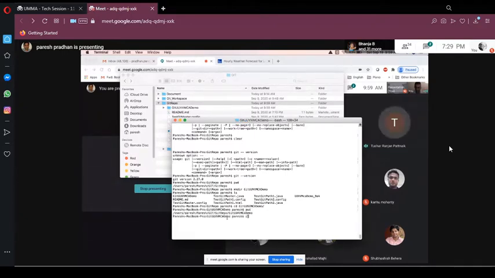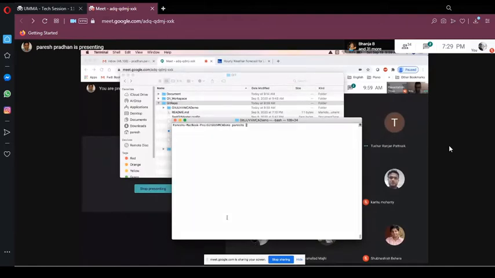Susanta, you want to say something? No, it's okay. I was saying that I think he's working on his phone, and that's the reason it is difficult for him. If he moves to a laptop, it should be good. On a phone they can drag and zoom the screen also. But still, it would be difficult to zoom to that level because it is a little small window. Anyway, Paresh bhai is going to share the doc.